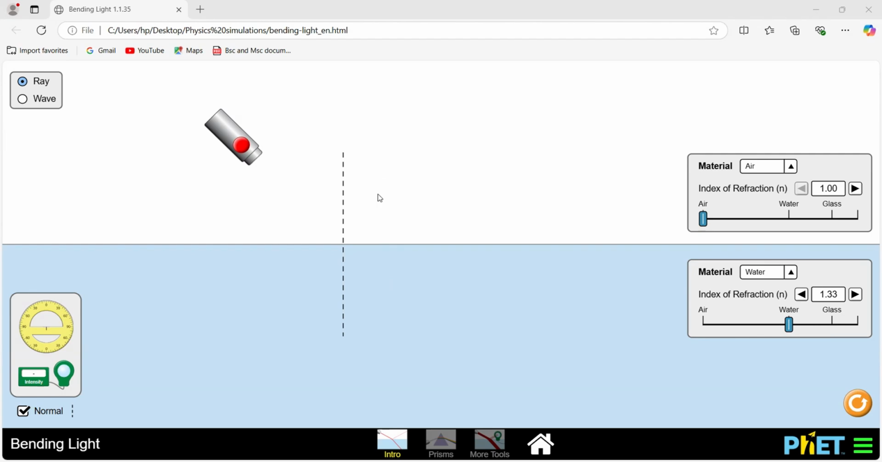Now, let me show you the simulation, because this simulation helps us to understand reflection and refraction. Now here we have a light source. When I push the button on, the light is emitted from the source and it travels from air to water. When it travels from air to water, some part of the light is reflected at the boundary, that means it bounced back from the boundary, and some part is transmitted into water and bent towards the normal.